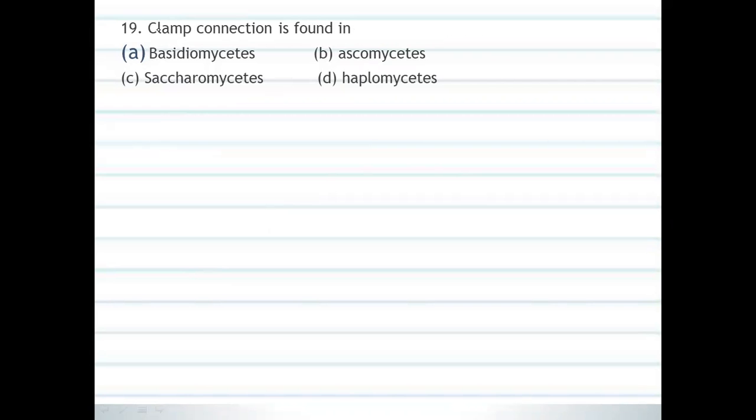I think all of you know that basidiomycetes is one of the classes of fungi. Here there are four options: basidiomycetes, ascomycetes, saccharomycetes, and haplomycetes. The clamp connection is found in a fungus.